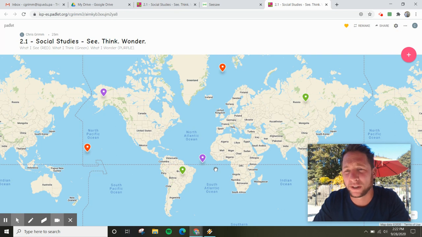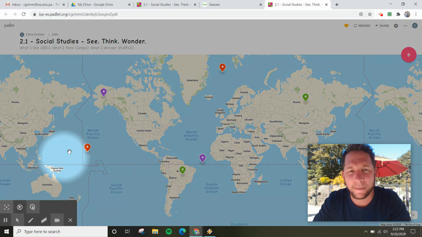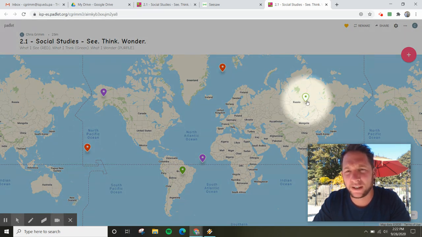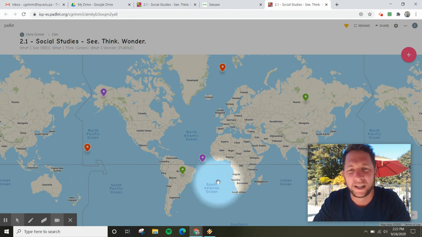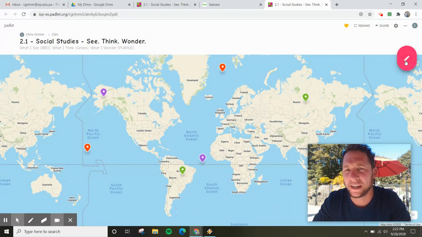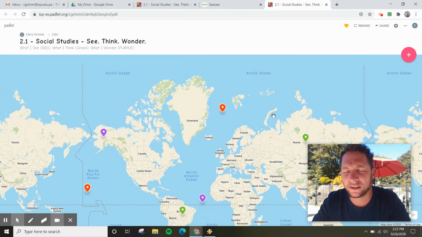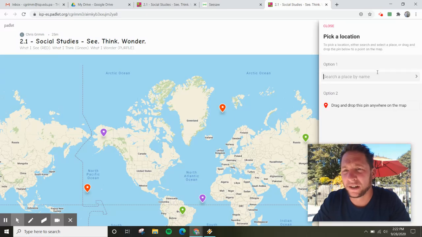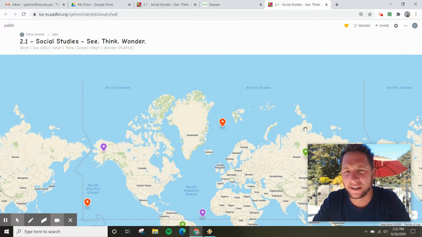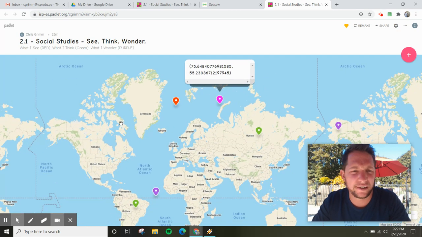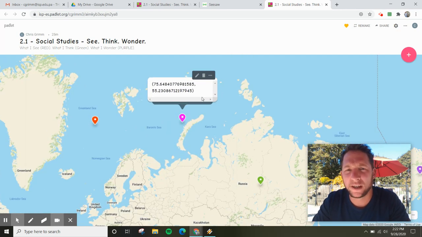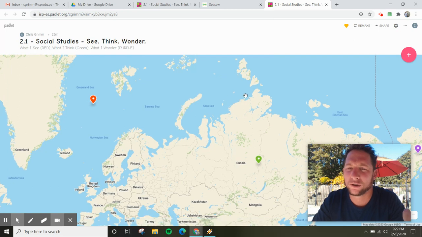So I did those three things here: my C in red, my think in green, my wonder in purple. If you want to add more, you can add more. One last thing I want to show on Padlet: if I accidentally make a mistake, I don't want to use that. If you click out, a lot of times it didn't save, but say I clicked there and made a mistake, and now it's just kind of random. I don't want this. If you made a mistake, try and delete it. Delete. See you later. So it doesn't confuse us.